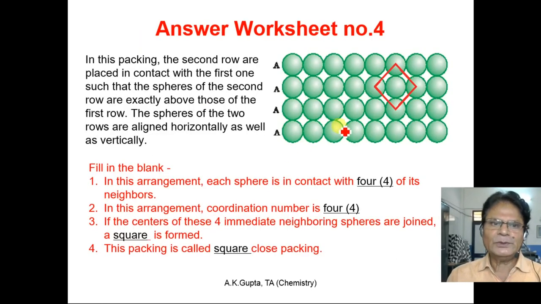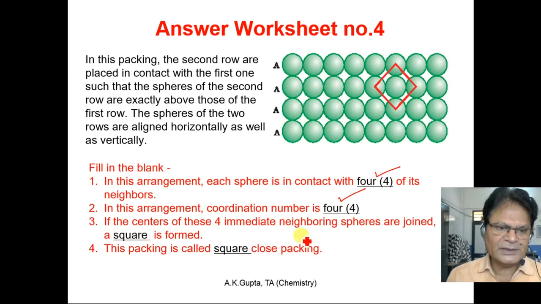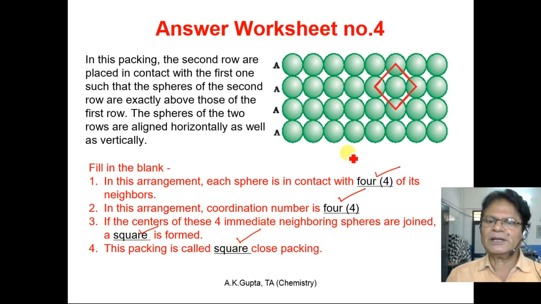Worksheet number 4. In this arrangement, each sphere is in contact with 4 of its neighbors. The coordination number is 4. If the centers of these 4 immediate neighboring spheres are joined, a square is formed. This packing is called square close packing.